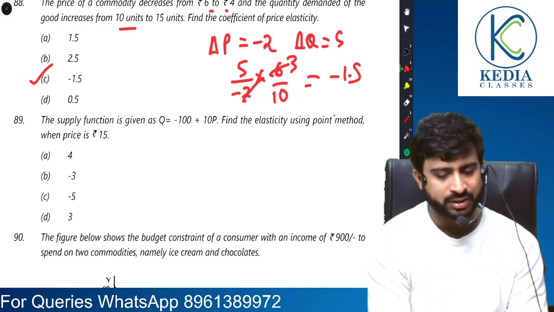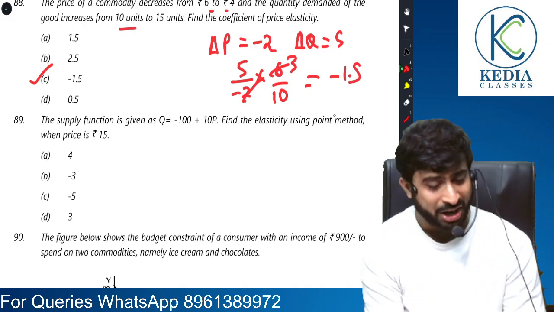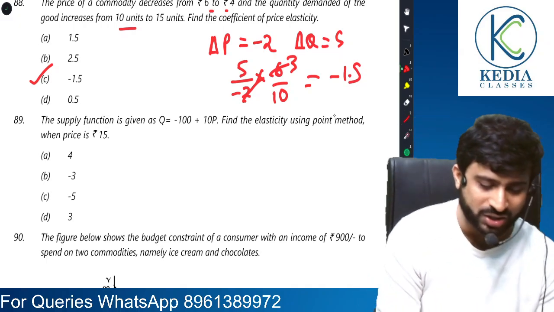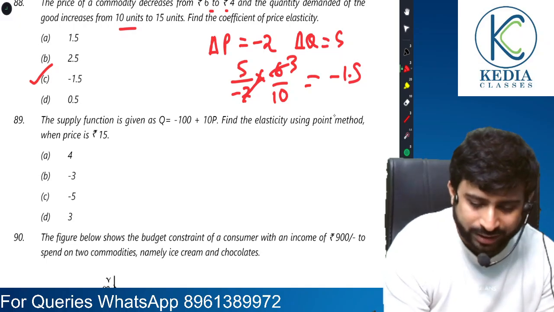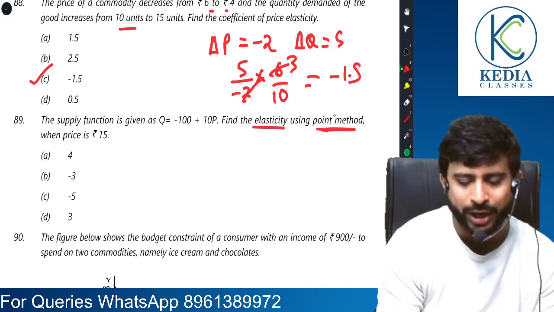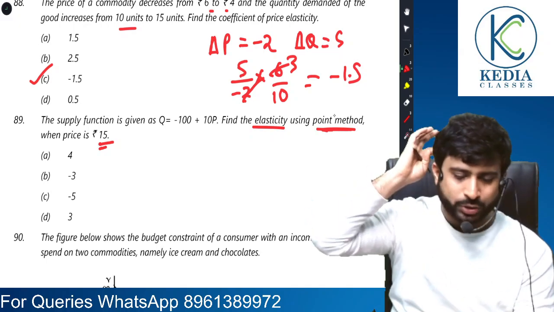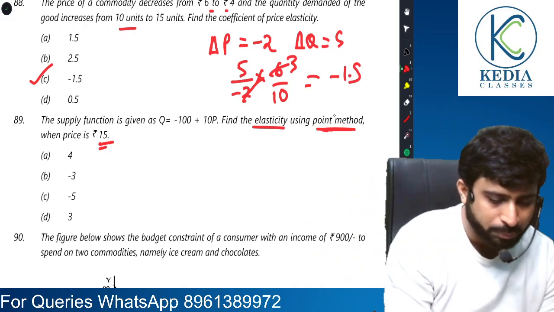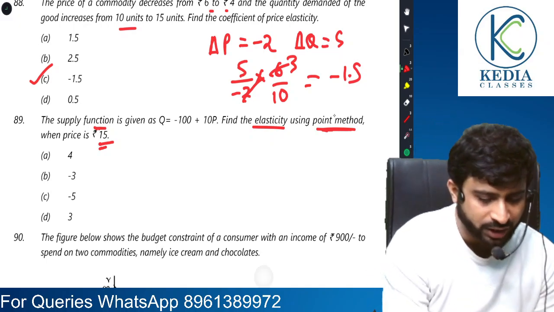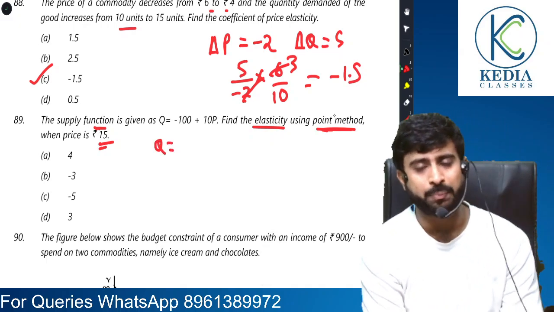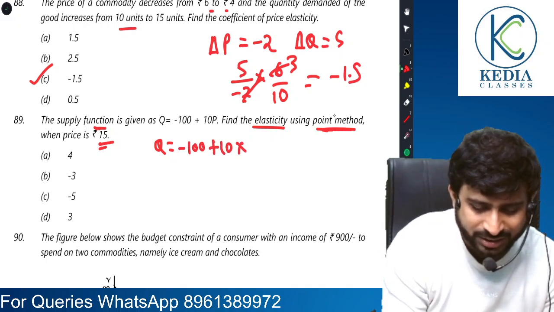Supply function is given as this. Find elasticity using point method when price is 15. A very good question they have asked. Right, sir. So find the elasticity using point method when the price is rupees 15. We will come to the point method discussion later on, but first of all try to see what is the quantity supplied when price is 15. So what is the quantity supplied when price is 15? So minus 100 plus 10 into 15.